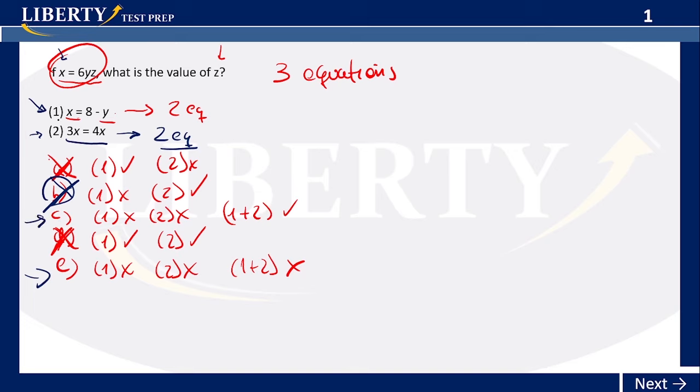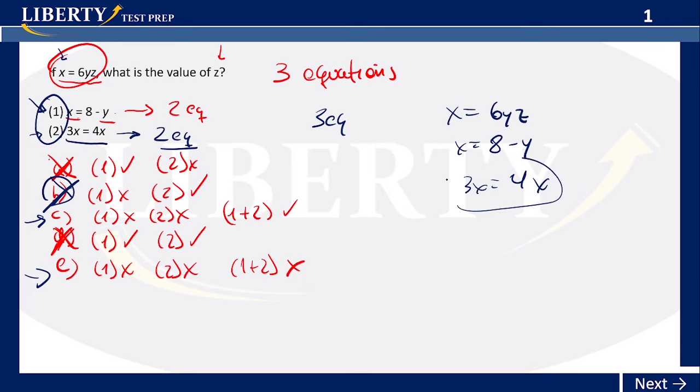What happens if we combine these 2? Then we have 3 equations, right? We have equation number 1, x is equal to 6yz. Equation number 2, x is equal to 8 minus y. Equation number 3, 3x is equal to 4x. Actually, here you know that x is equal to 0, right? That's the only possible answer.